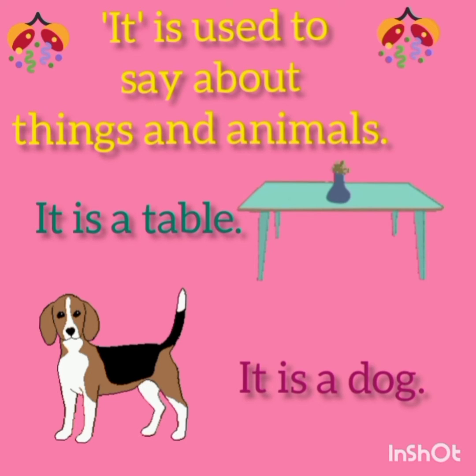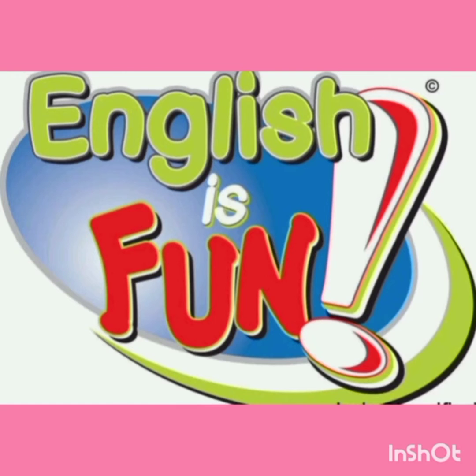For example, it is a table, it is a dog, it is a phone, it is a pen. Don't you think English is fun?